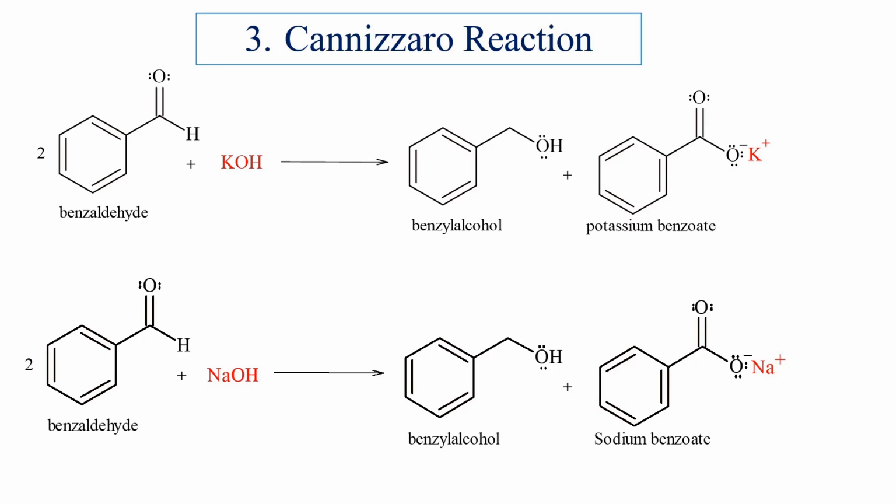When two molecules of benzaldehyde react with potassium hydroxide, they give benzyl alcohol and potassium benzoate. Here, benzyl alcohol is the reduced product, whereas potassium benzoate is the oxidized product. Similarly, when benzaldehyde reacts with sodium hydroxide, it gives benzyl alcohol and sodium benzoate.